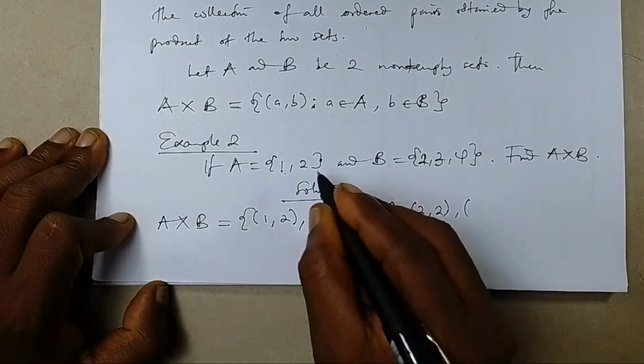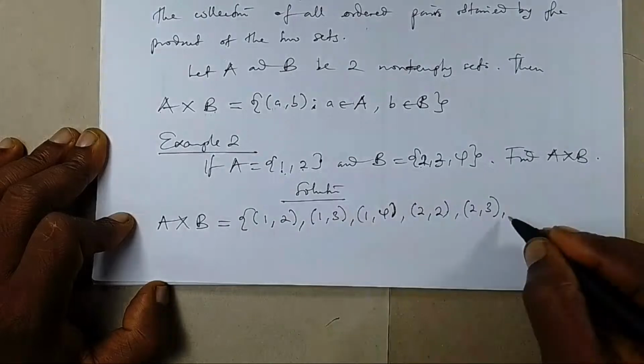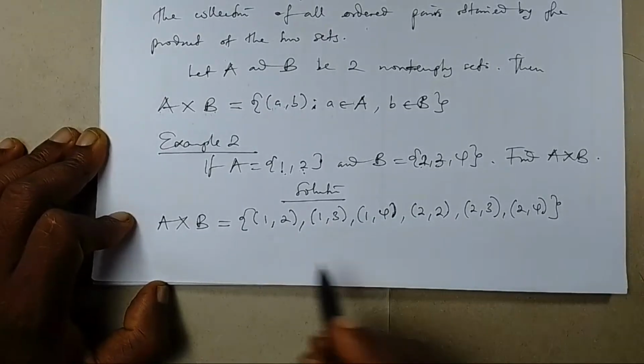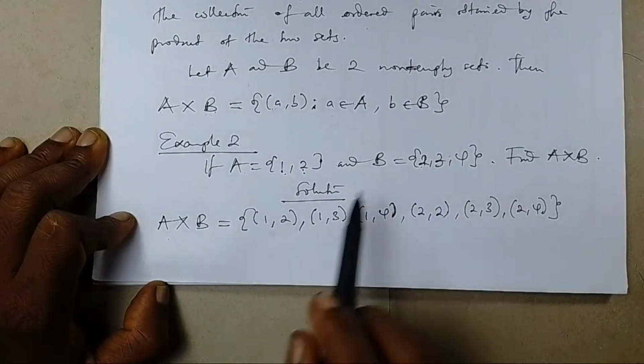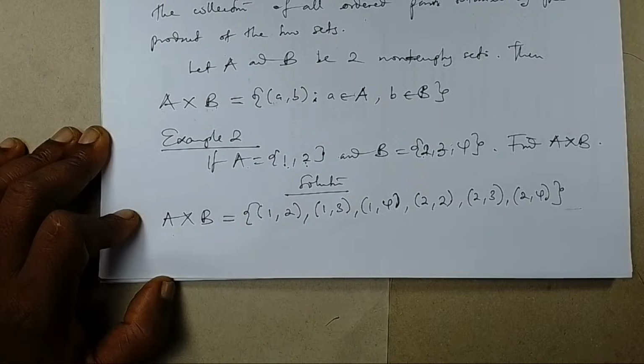I will take 2 in A again and 3 in B. I'll finally take 2 in A, 4 in B. And this set is called the Cartesian product of A and B. This result you have just obtained is called the Cartesian product of A and B.